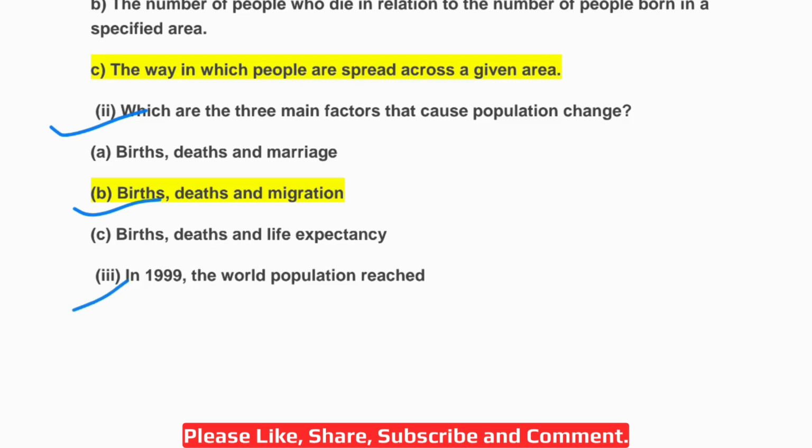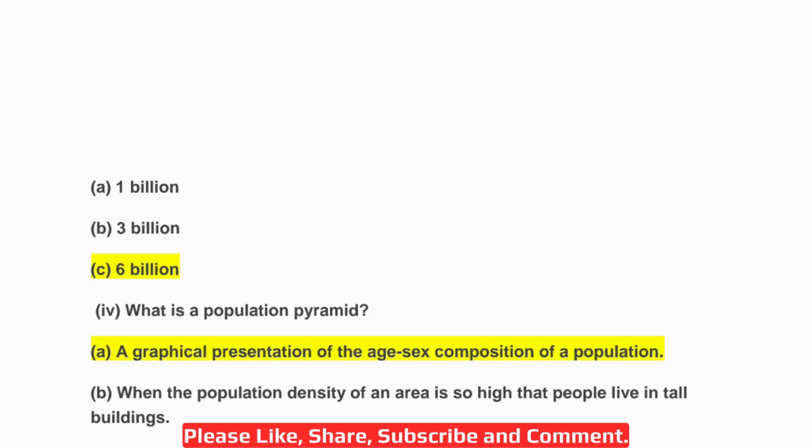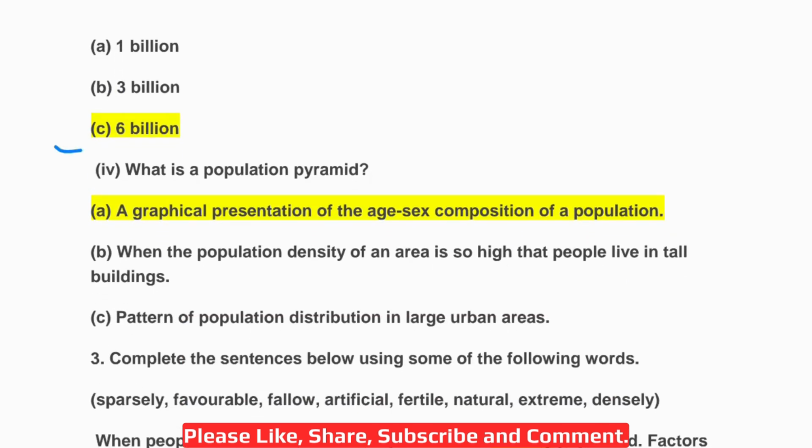Okay, the third one. In 1999, the world population reached A, 1 billion, B, 3 billion or C, 6 billion. So if we study the diagram, the correct answer is 6 billion. Then the fourth question. What is a population pyramid? A graphical representation of the age-sex composition of a population, or when the population density of an area is so high that people live in tall buildings, or pattern of population distribution in large urban areas. So the correct answer is that a population pyramid is a graphical representation of the age-sex composition of a population.